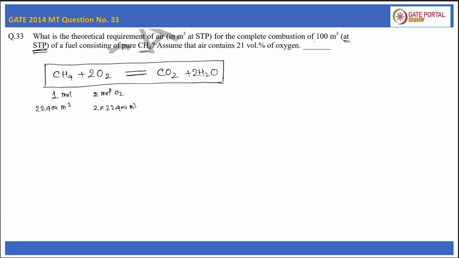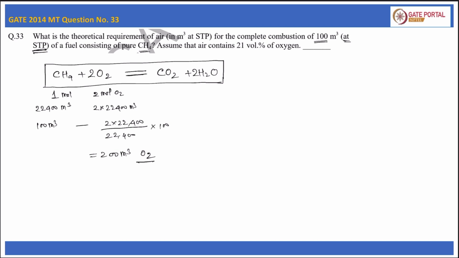But here 100 meter cube of methane is given. So 100 meter cube of methane will require 2 into 22,400 divided by 22,400 into 100, so it will be 200 meter cube of oxygen for the complete combustion of methane.